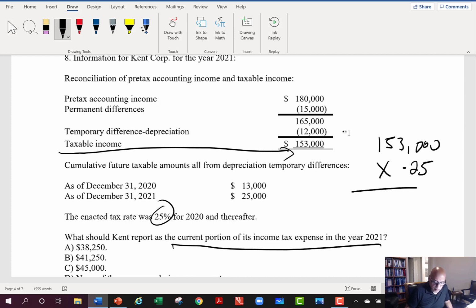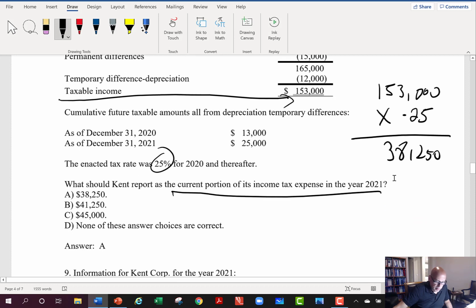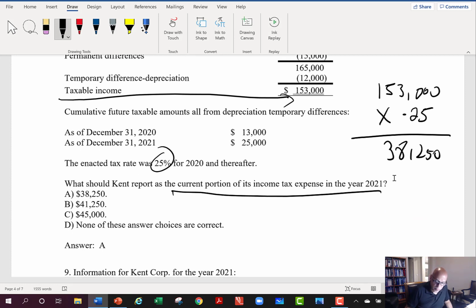So I take the 153,000 times the 0.25. That gives me the correct answer here. 153,000 times 0.25 gives me the 38,250. So that's one of those questions that you sit there and start getting transfixed by all the information. Meanwhile, it's a pretty straightforward question, right?